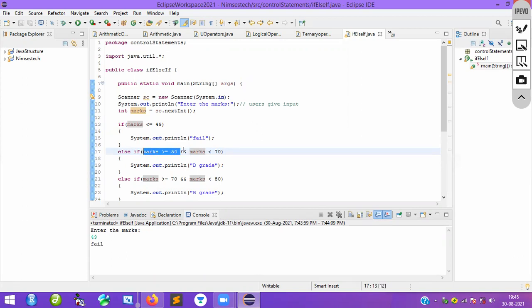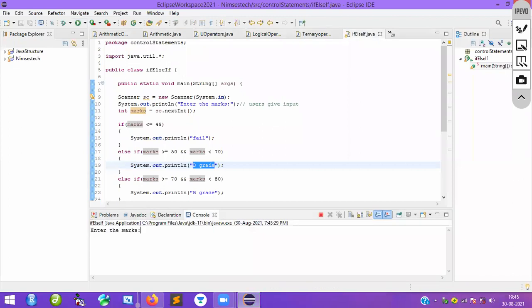Again, it will go to one more condition, one more expression. What is this? 50 is less than 70. Absolutely true, yes or not? Absolutely true, because we entered 50. So both the conditions are true, and it will give you the grade. That's it. Now we will run this program and enter the mark 50 only. Now you can see the grade.